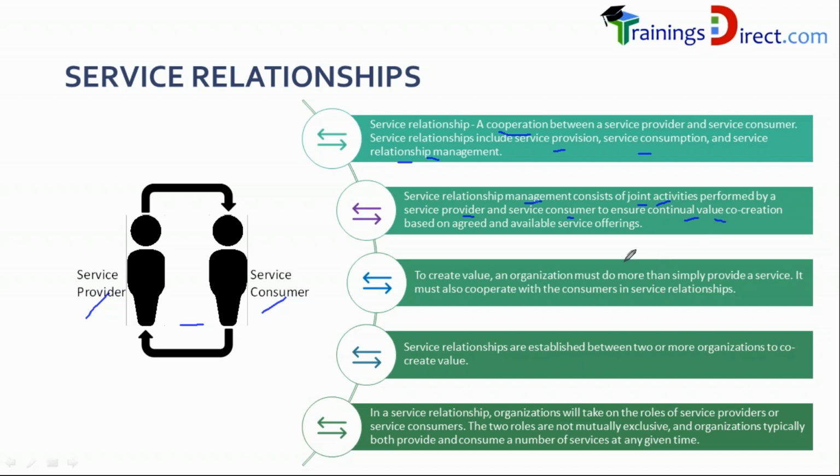Based on the available agreed service offerings. The offerings are important, and based on the offerings like goods, access to resources, or service actions, there will be some activities between the provider and the consumer. For example, in that example it was responding to a survey. So it's a joint activity, sending a survey and responding to a survey. This is actually service relationship management. The survey creates some kind of joint activity or management between the provider and the consumer. And the cooperation itself is known as the relationship.